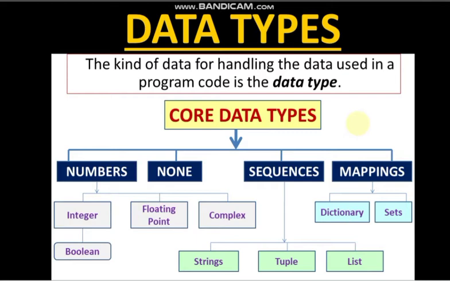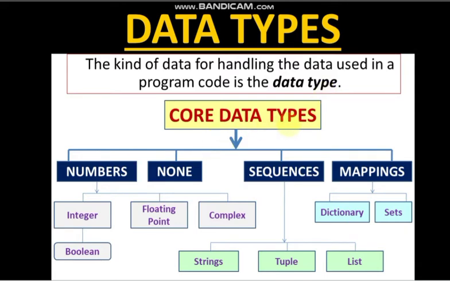For example, if you are working with numeric data, that means numbers, maybe numbers having decimal points, that is floating point numbers, or maybe some character sequences like strings or any number of elements in a list. So what kind of data we are actually using in the program and the associated operations with it, that in the program code is denoted and referred to by the data type.